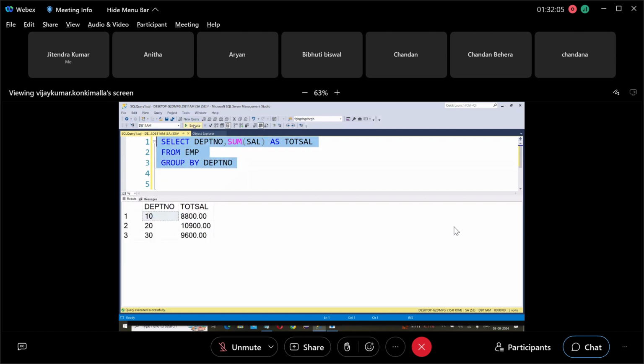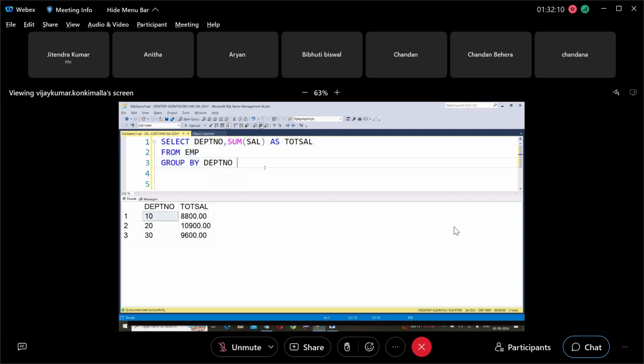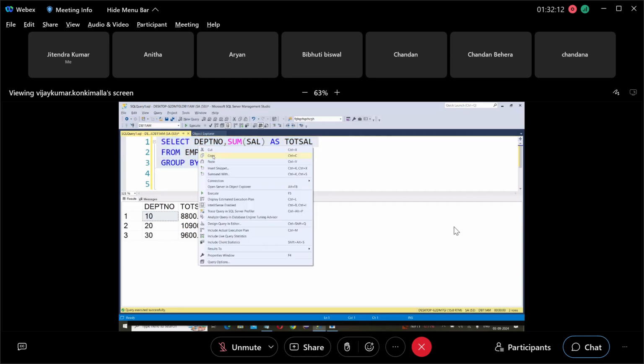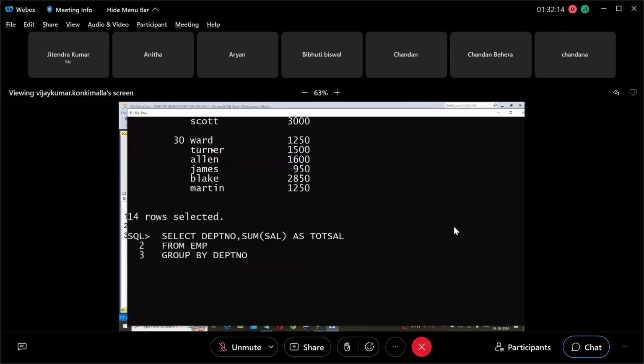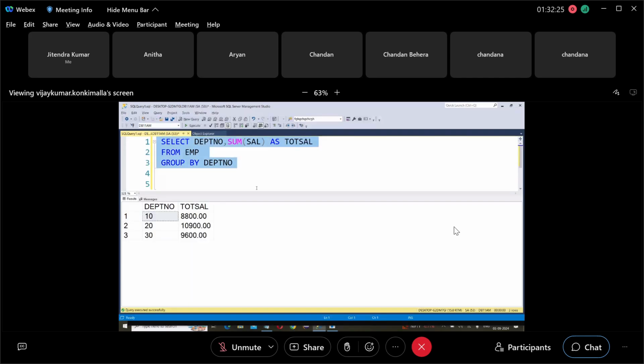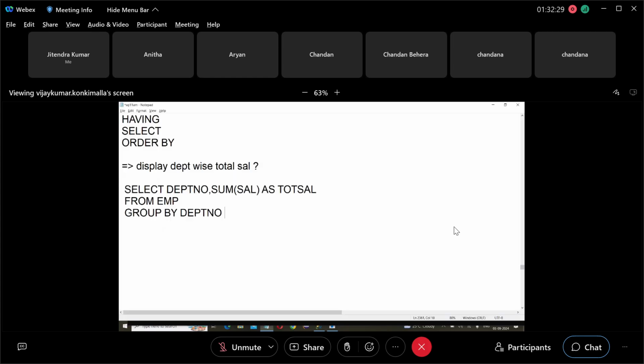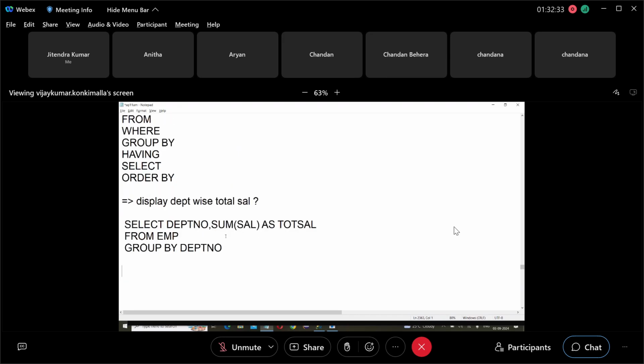Understood that? Okay, now the same query, you can run it here also. So 20 is 14,000, 10th 8,700, 30th 9,000. So it is showing department wise total. That's all. Clear now? So first it goes to the table. This is the table. First it goes to the table.